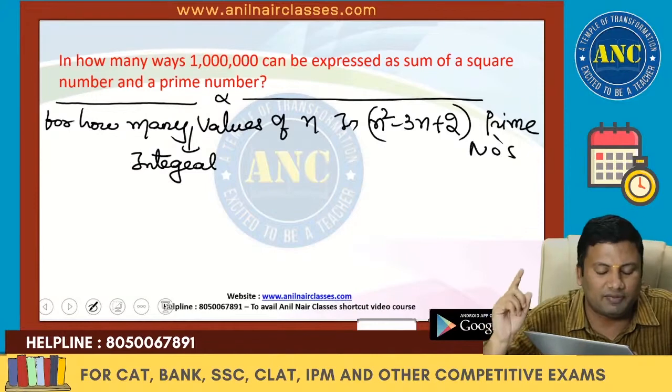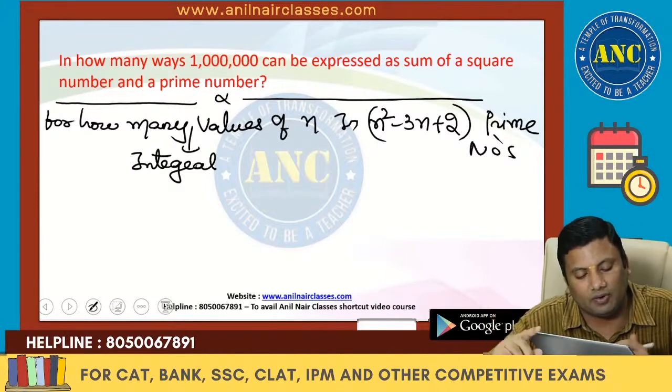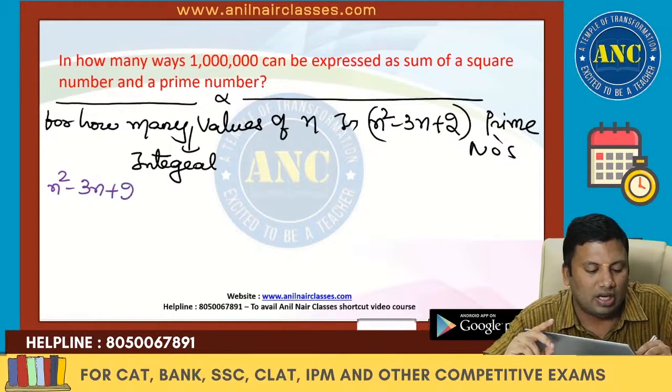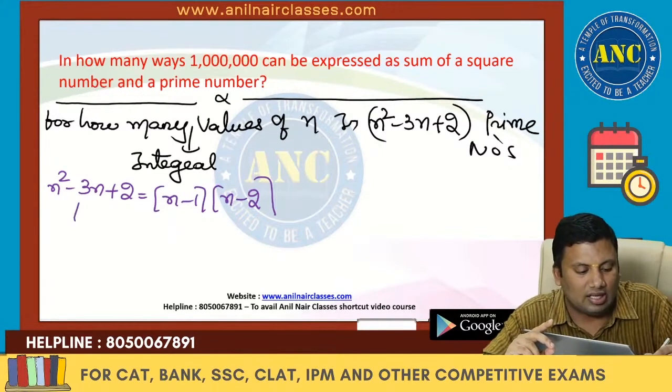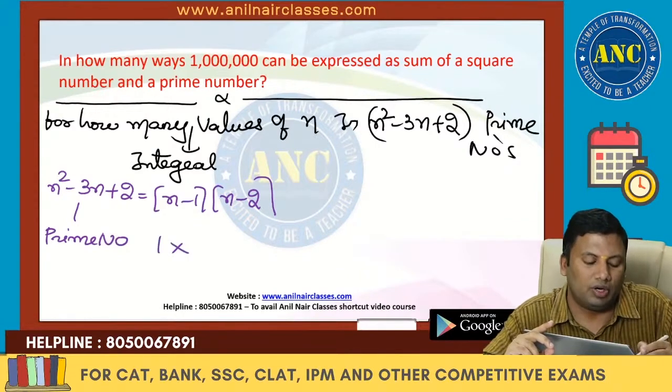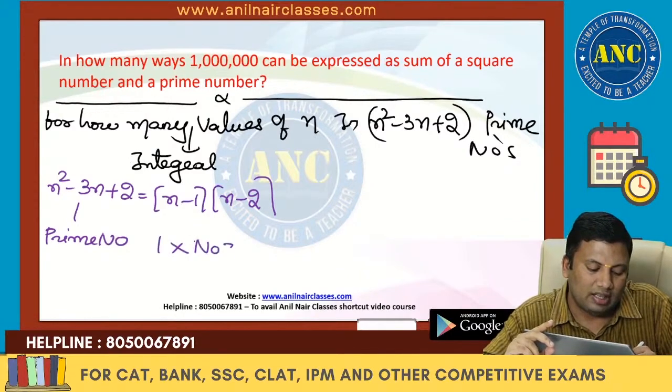If the degree of the expression is 2, write the expression as a product of two factors. So n square minus 3n plus 2 is nothing but n minus 1 into n minus 2, and this is a prime number. A prime number has only two distinct factors, 1 and the number itself.